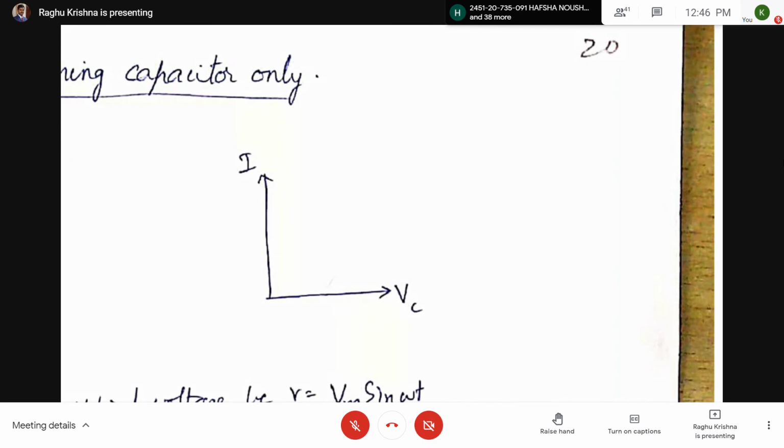So current leads the voltage. Current leads the voltage by 90 degrees.